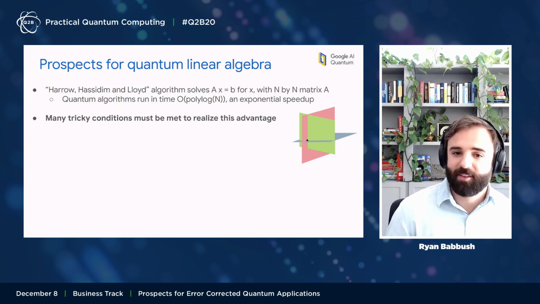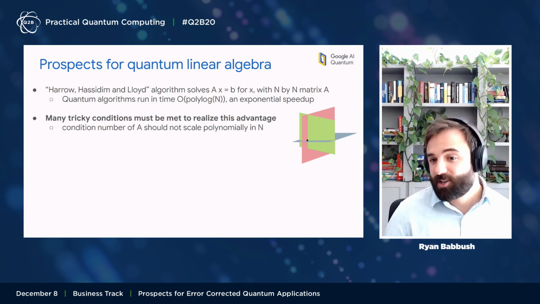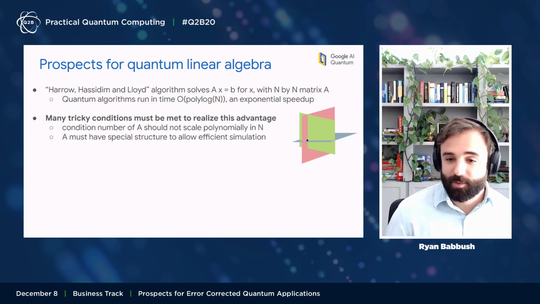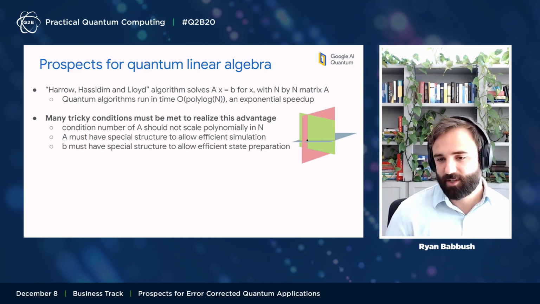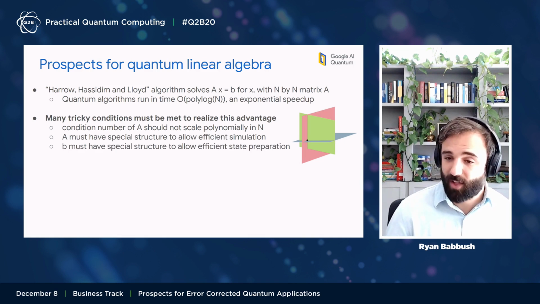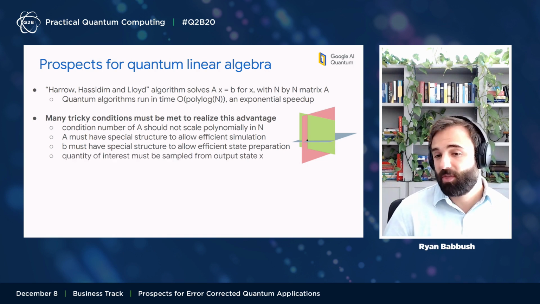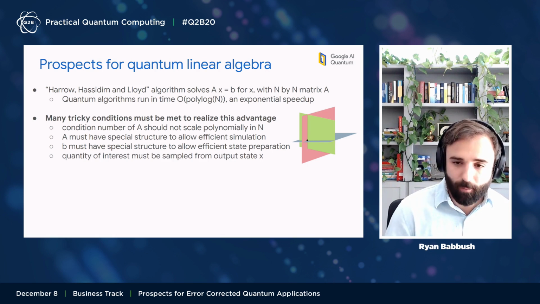But there are a lot of caveats in order to actually realize quantum advantage. For example, the condition number of A is going to need to scale polynomially in n. A has to have some special structure that allows for efficient simulation. B has to have some special structure that allows for efficient state preparation. And ultimately, you're going to have to sample the quantity of interest from the output state that you prepare, x. In some cases, that could negate the speedup as well.